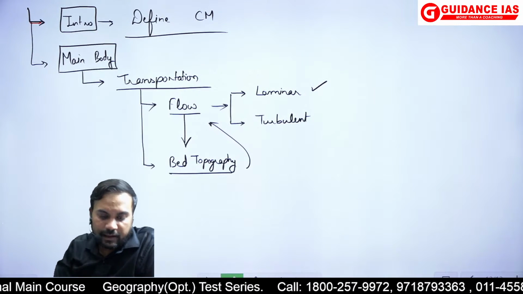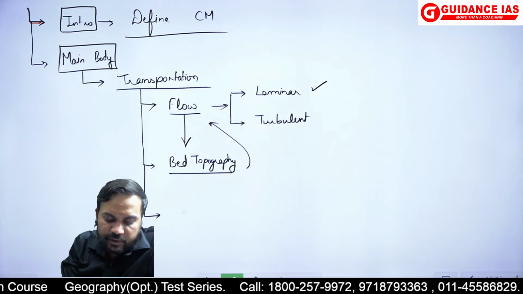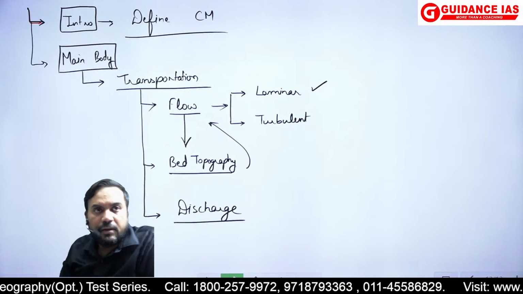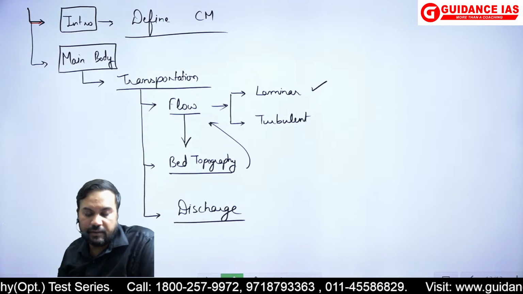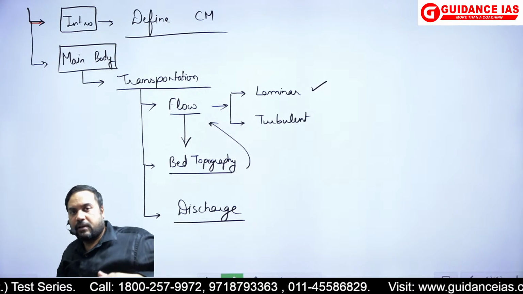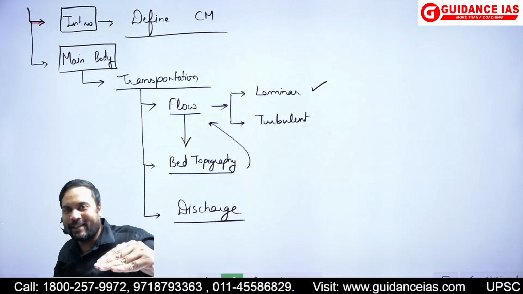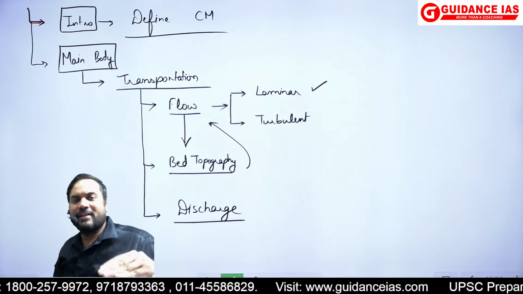So that is another factor. Another feature which we have studied is discharge. Discharge is another factor: for transportation, even of the smaller ships, a minimum of 2 meter water level should be present in the river channels.